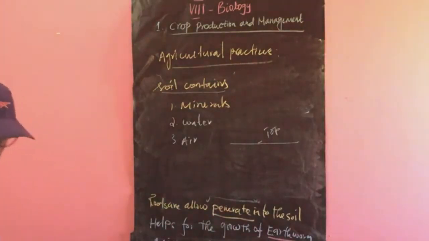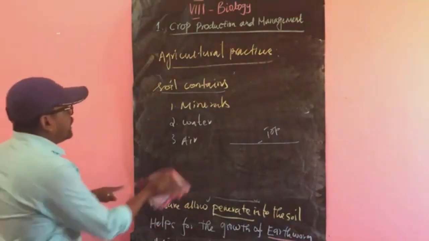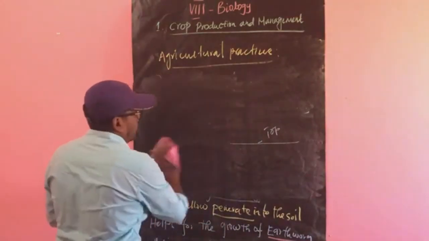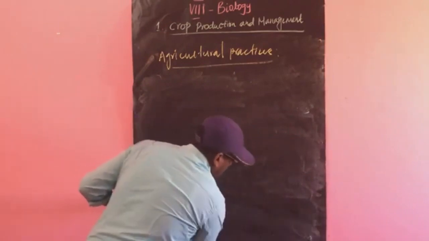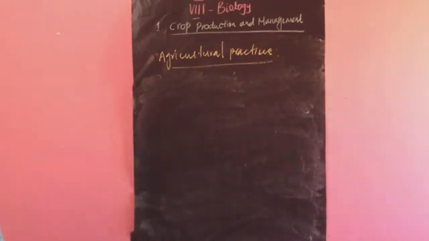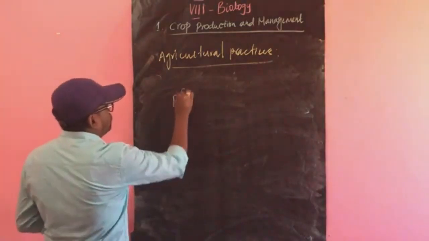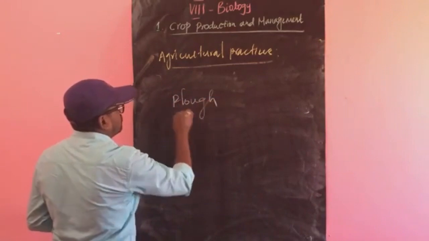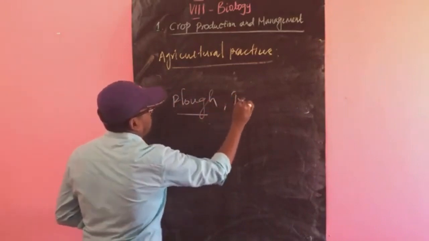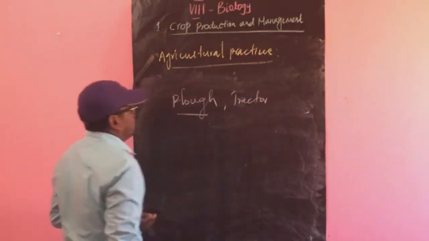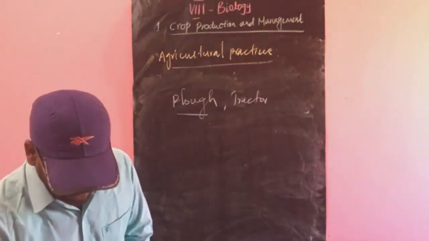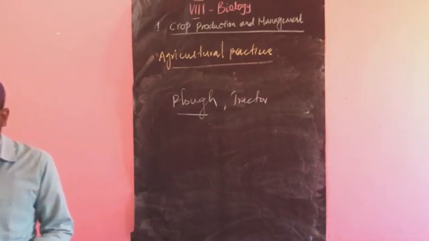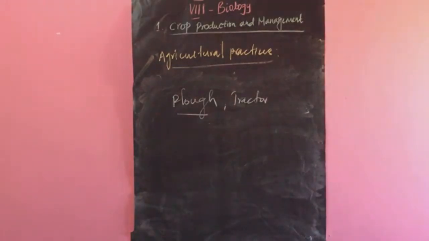And next, the turning and loosening of the soil is done by a tractor or else a plough. The preparation of the soil is done by the tractor or plough. Then, what is the structure of the plough?